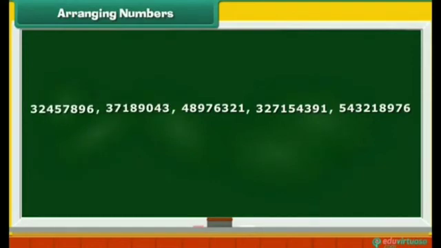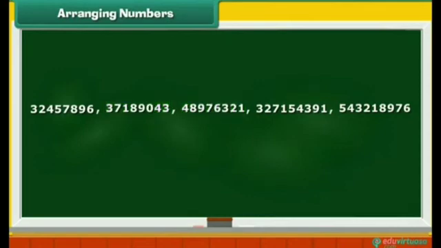Interchange the numbers. The third 8-digit number begins with 4. 4 is greater than the first digit 3 of 371,890,43. Therefore, 489,763,21 is the largest 8-digit number.